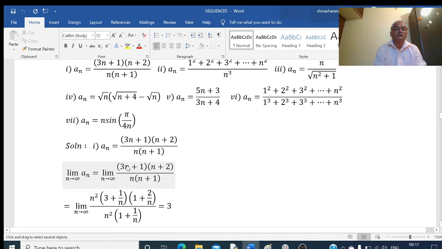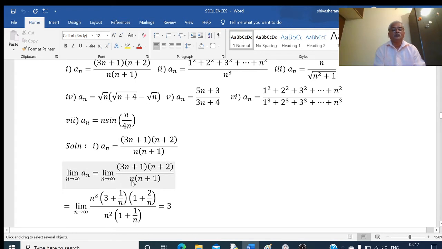I will write this n outside. Then this bracket becomes 3 plus, since I have taken n common factor here. There is no n here, therefore I have to multiply by n and divide by n. Multiplied n goes outside here, divide by n is here. So that means if I write n outside, this becomes 3 plus 1 by n into. Here also in this bracket we take n common factor outside, then this becomes 1 plus 2 by n. So 1n from this, 1n from this becomes n square.